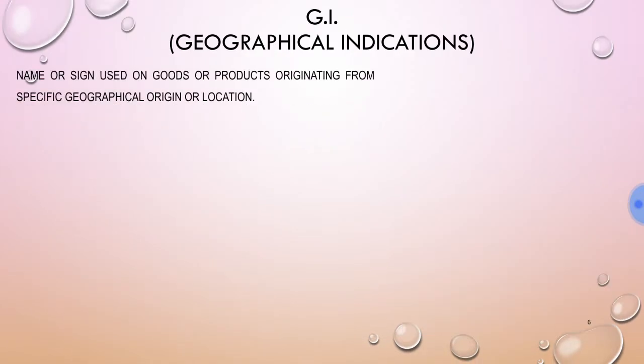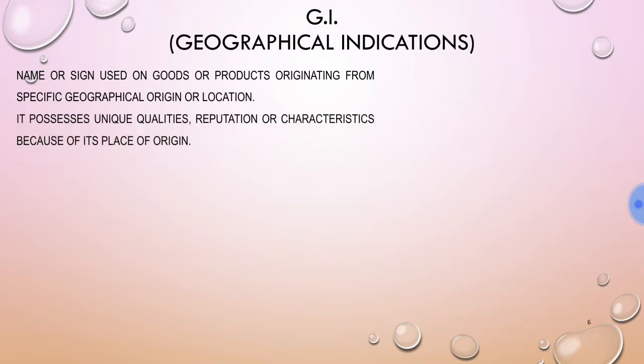Then the next form of intellectual property is called geographical indication, also known as GI in short form. Geographical indication is nothing but the name or sign used on goods or products originating from a specific geographical origin or location. It is called geographical indication because that sign or name gives you information about the production of goods and services in a particular geography or location.